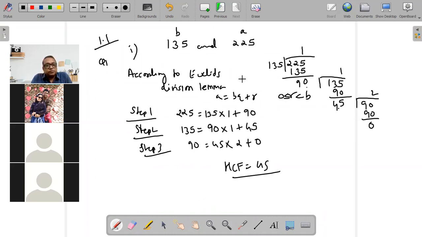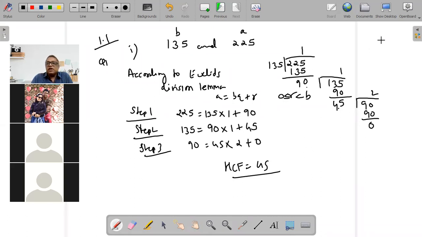Got the method? Yes, sir. Divide the bigger by the smaller. See what is the remainder. If the remainder is 0, stop. If the remainder is not 0, take the previous divisor and make it the dividend. Continue the process till the remainder comes 0, and the last divisor where the remainder is 0 becomes your HCF.